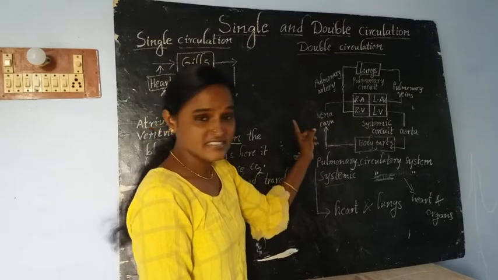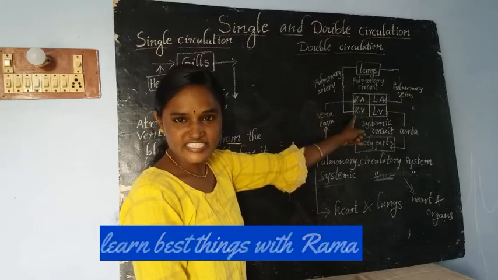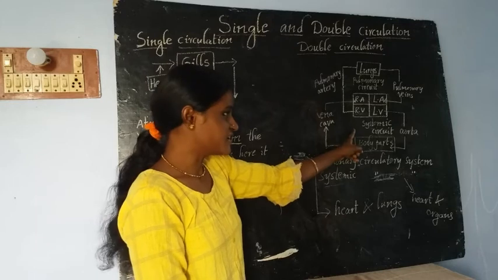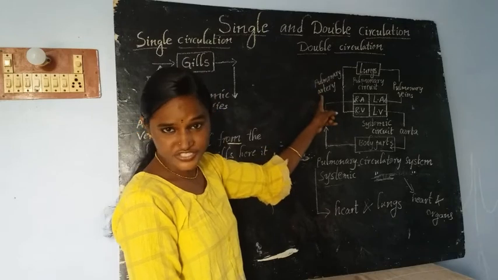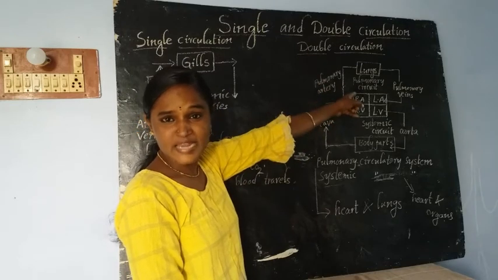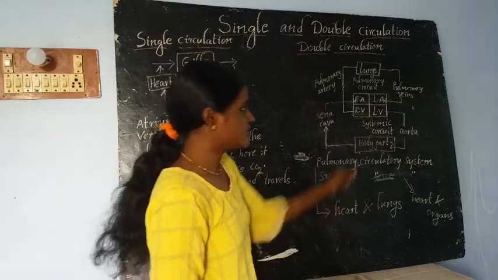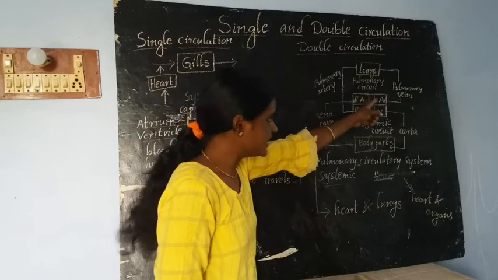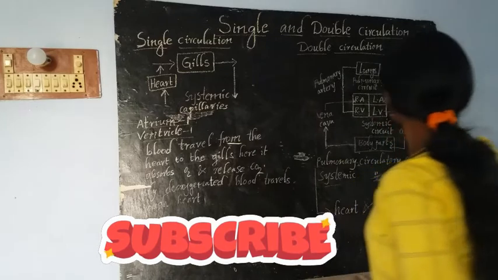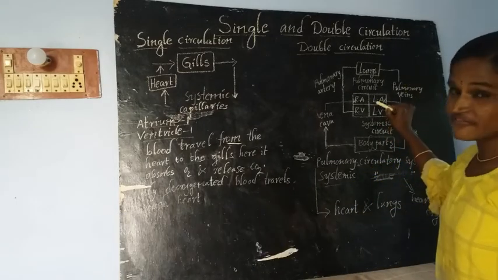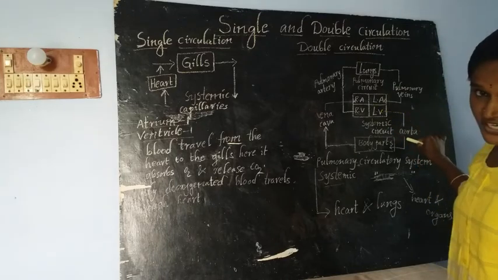vena cava sends the deoxygenated blood to the right atrium, and this right atrium sends the blood to the right ventricle, and this right ventricle sends the blood to the pulmonary artery. The pulmonary artery sends the blood to the lungs. There, purification of blood takes place, and that purified oxygenated blood is sent to the pulmonary vein. From the pulmonary vein, they reach the left atrium and the left ventricle. Finally, they reach the aorta.